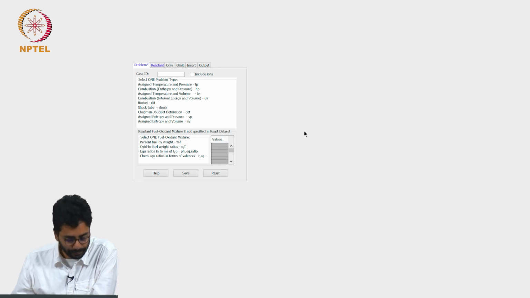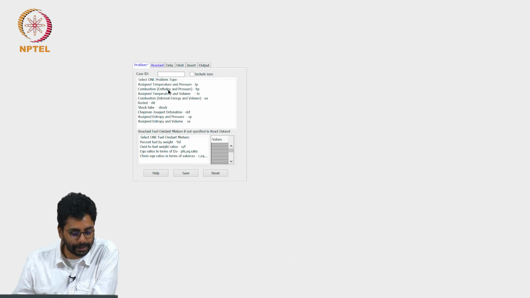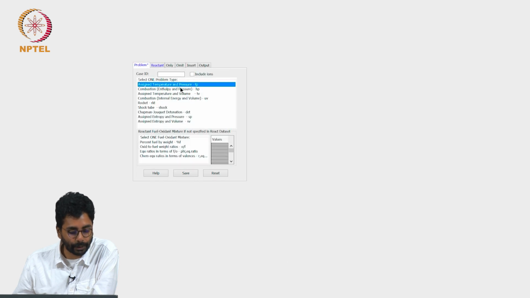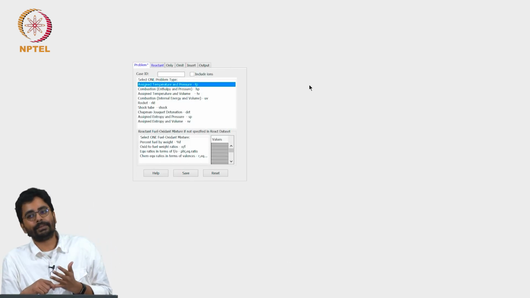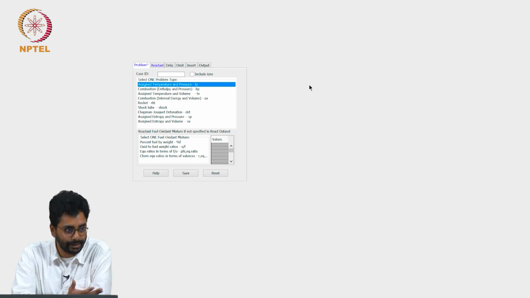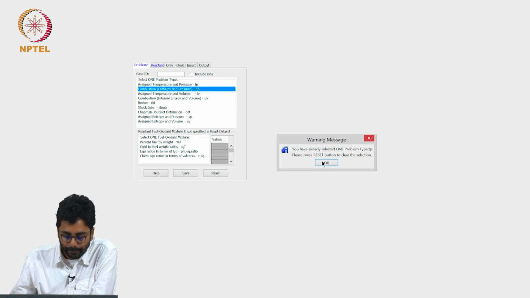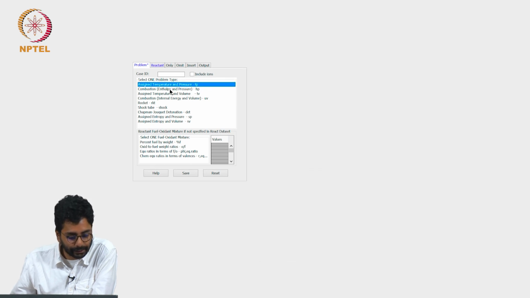So this is the first page that you see when you open the software. There are different types of problems that are listed here. You can calculate equilibrium states under a variety of constraints. You can calculate equilibrium states with temperature and pressure fixed, that is the first option. The second one is with the enthalpy and pressure fixed, that is the H and P problem, and the third one is temperature and volume fixed. The fourth one is internal energy and volume fixed.